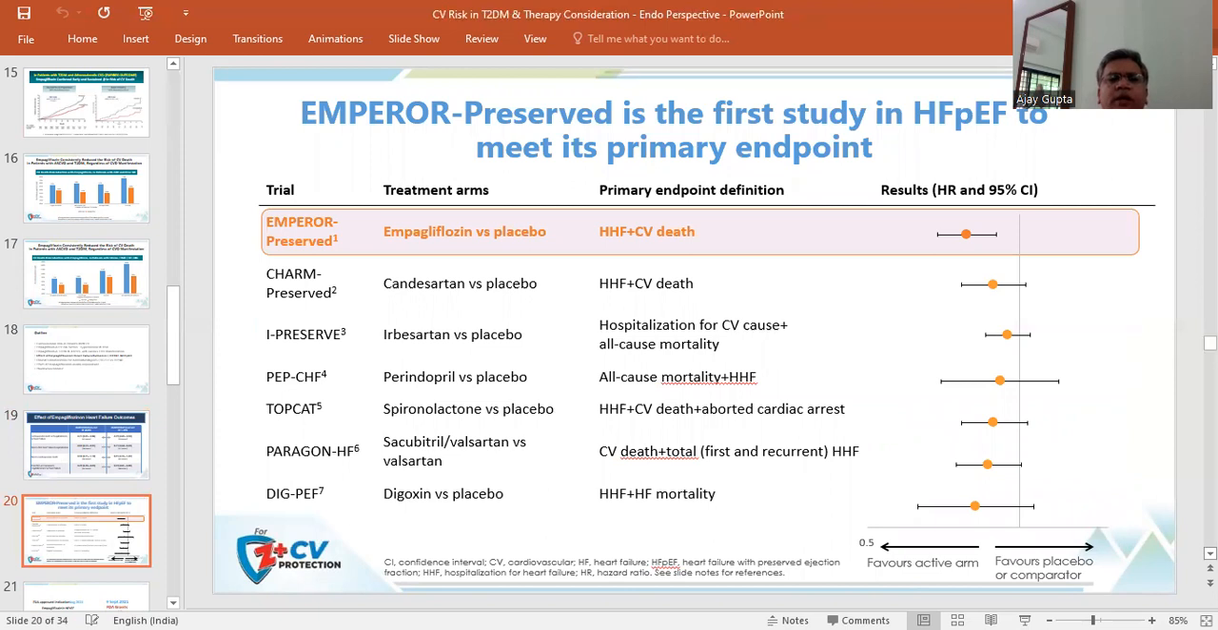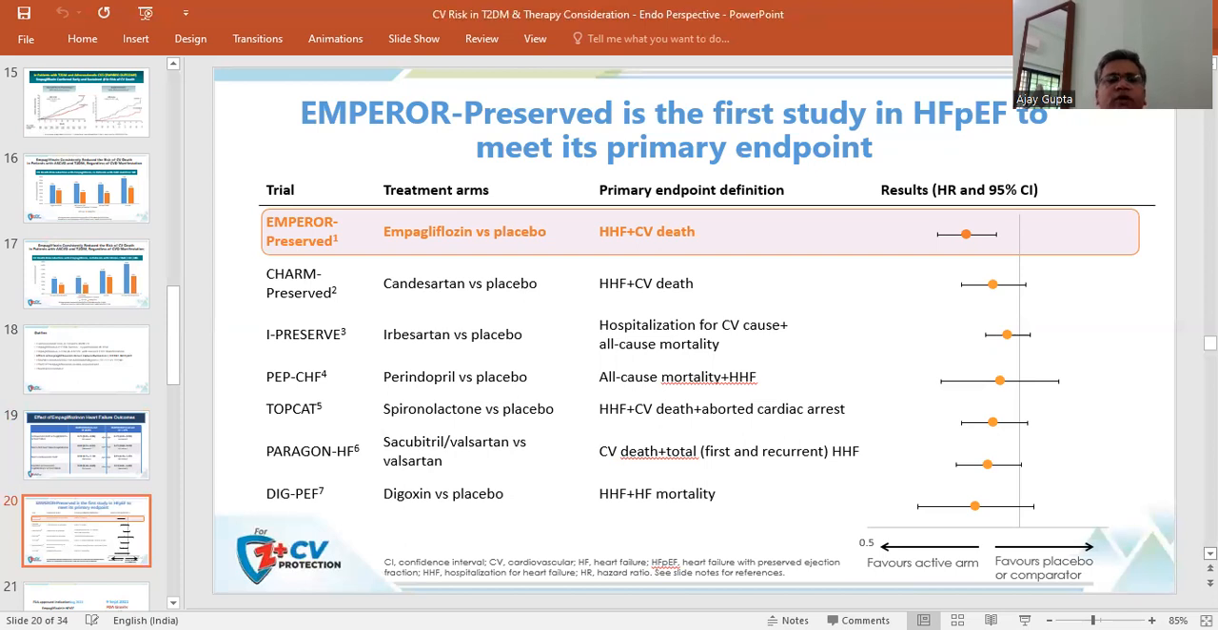Now coming to EMPEROR-Preserved, it is the first study in heart failure with preserved ejection fraction to meet its primary outcome. Various other studies have not shown a beneficial effect on the primary endpoint, that is hospitalization for heart failure or cardiovascular death. But empagliflozin is the only study to date which has demonstrated a beneficial effect on the primary outcome. Various other studies done with candesartan versus placebo, irbesartan versus placebo, perindopril versus placebo, spironolactone, or digoxin versus placebo failed to demonstrate a beneficial effect.